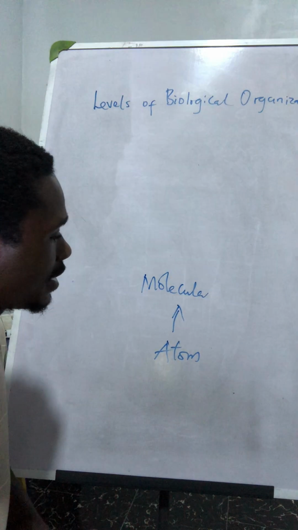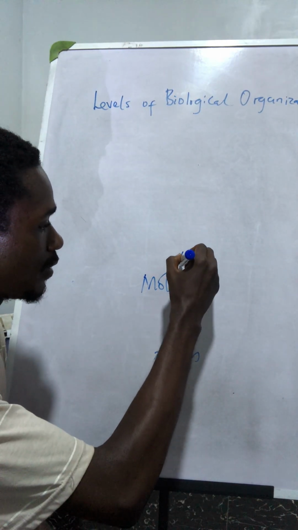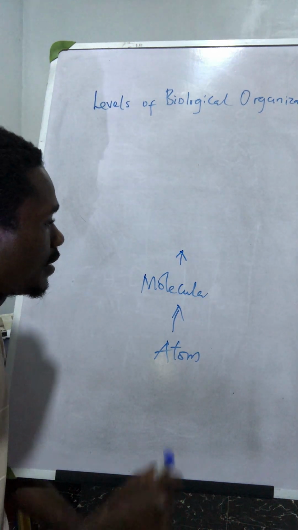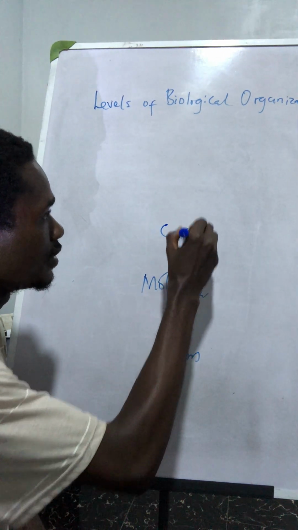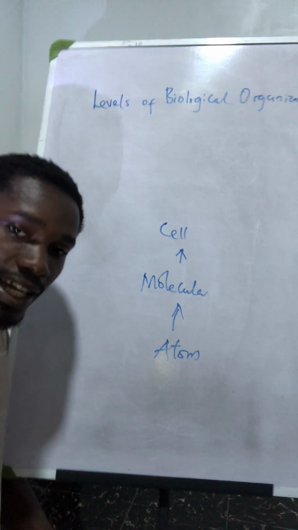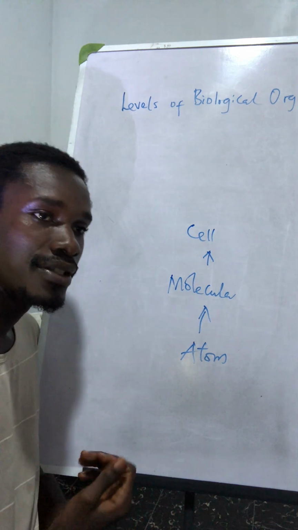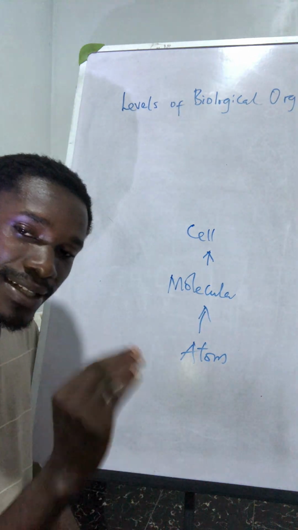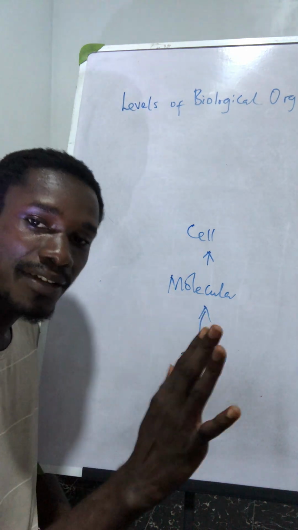After the molecular level, molecules combine together to form the cell. So we have the cellular level, and this is where life begins. Organisms like bacteria exist as a single cell. So at the cellular level, life begins.